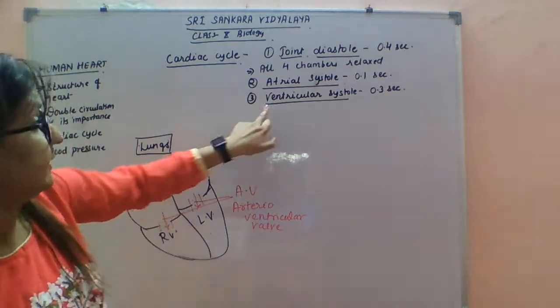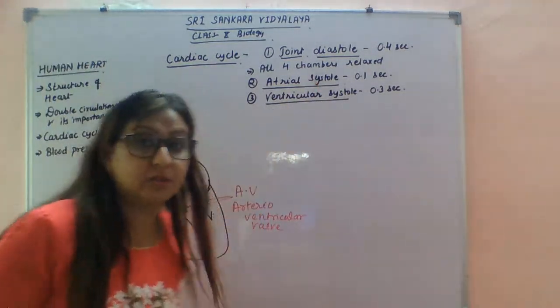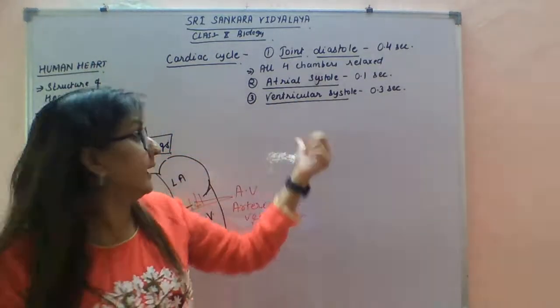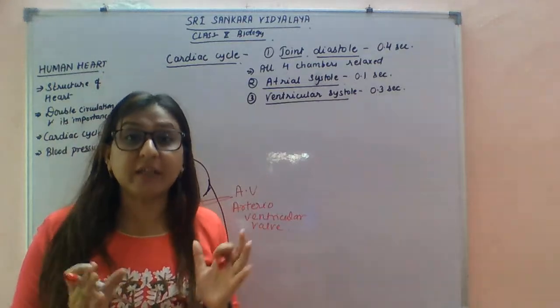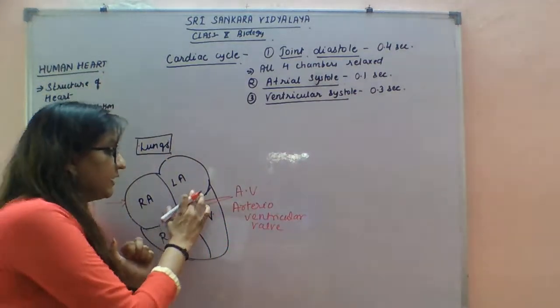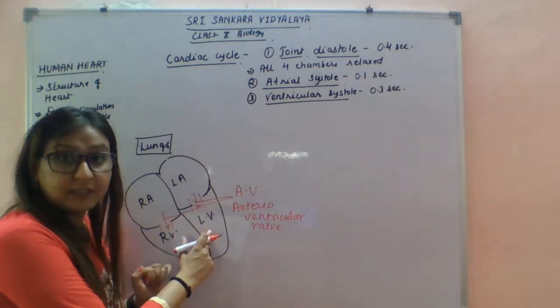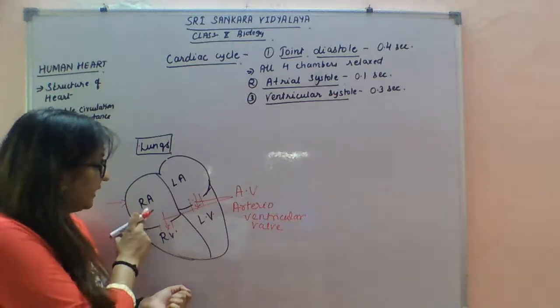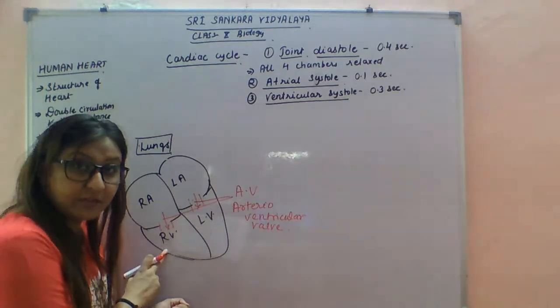And the third stage is ventricular systole. In ventricular systole, the ventricles contract. The blood has now reached the left ventricle, and on this side the blood is in the right ventricle.